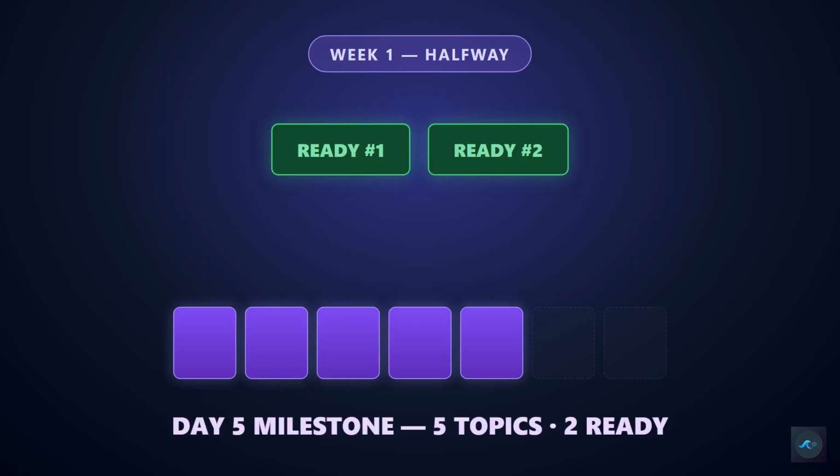Yesterday you pruned weak rows and rescored your queue. Today, day 5. You're halfway through week 1. 5 briefings in, and today you cross the 5-topic threshold. That's the minimum runway you need before week 2 scripting begins. But volume without readiness is still a backlog. Today you add topic 5 and promote your second ready row.